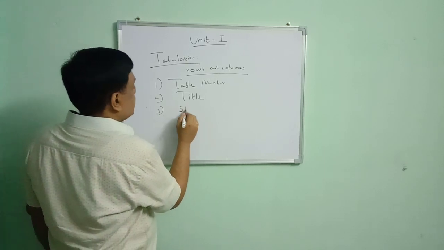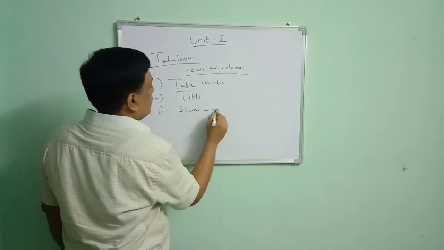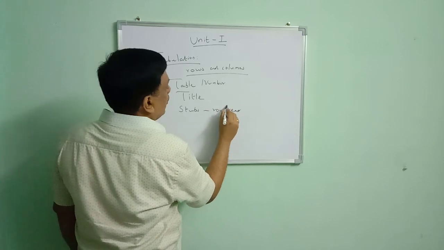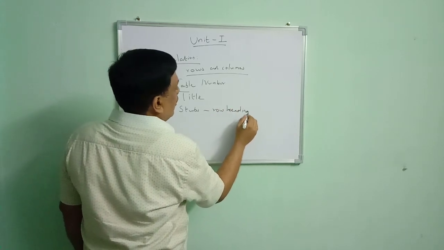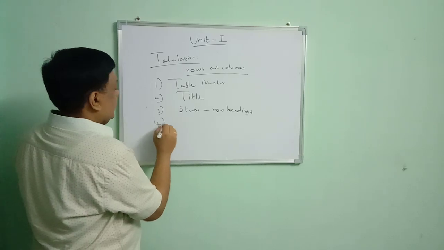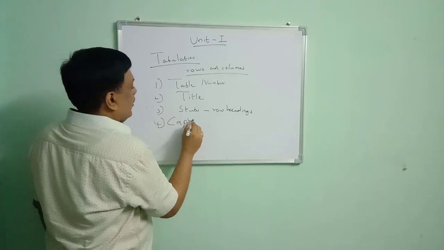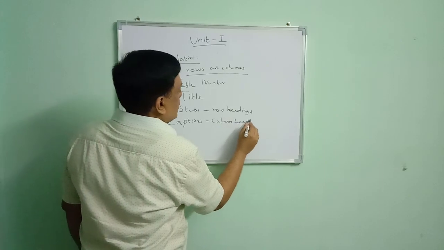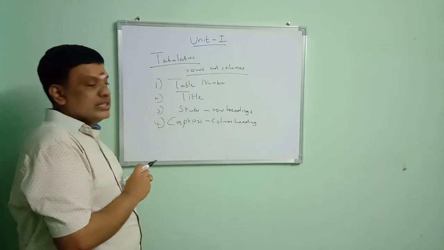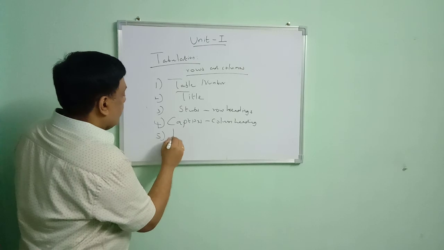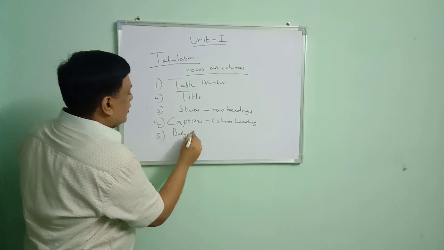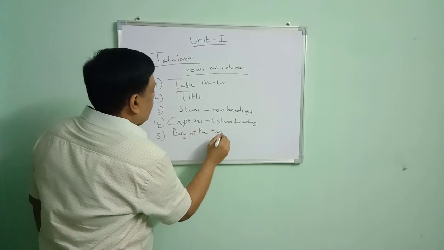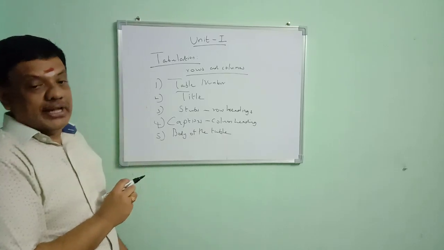Then stubs. What are stubs? Row headings are called stubs. Row headings are called stubs. And another one is column headings, which are called captions. Column headings are called captions. And the body of the table. The important content in the table is represented in the body of the table.